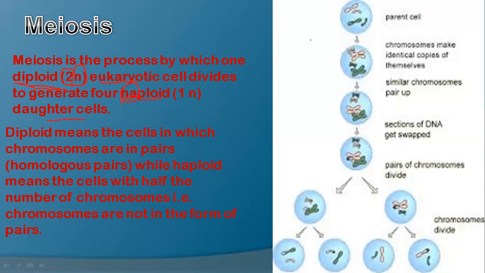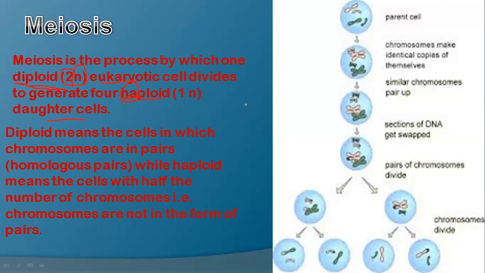For example, this is a parent cell or mother cell, then it goes through all the processes of cell division, and after that it results in four cells. From one cell, four daughter cells are formed, and there you can see the structures of the chromosomes. So, like here, one, two, three, four cells, and in each cell two chromosomes are present.